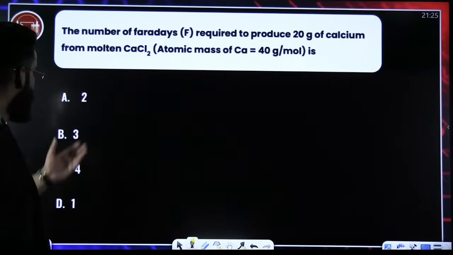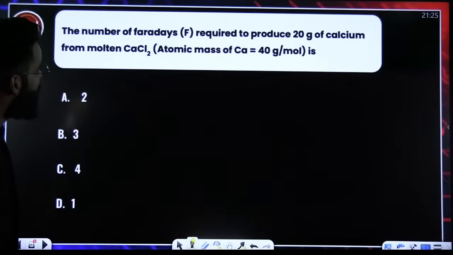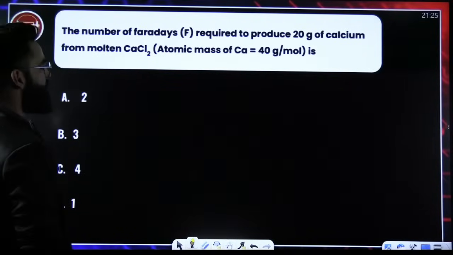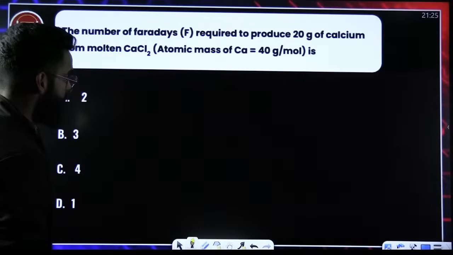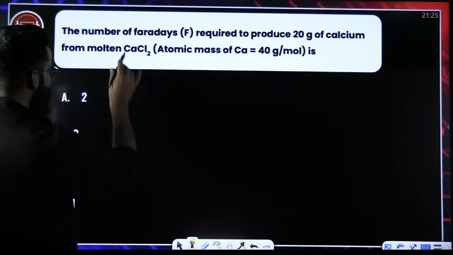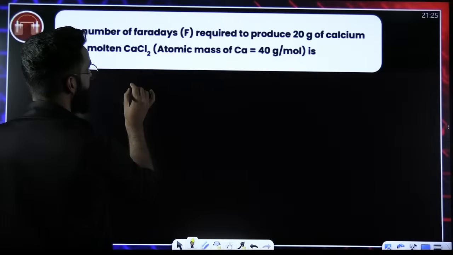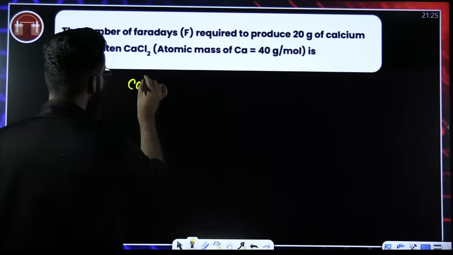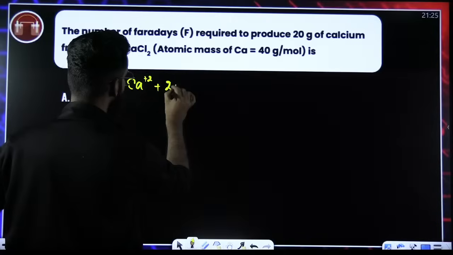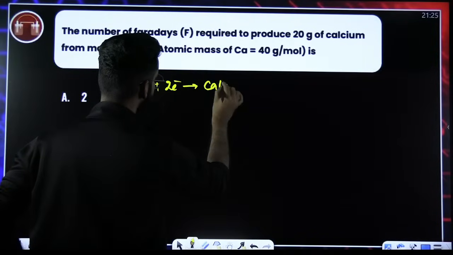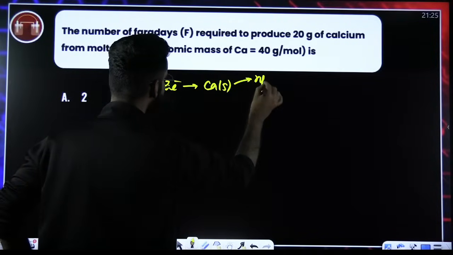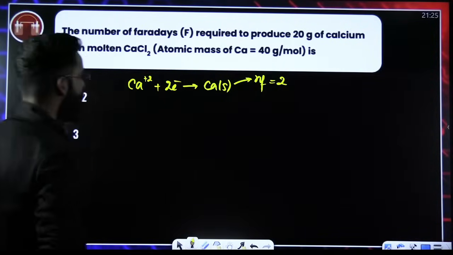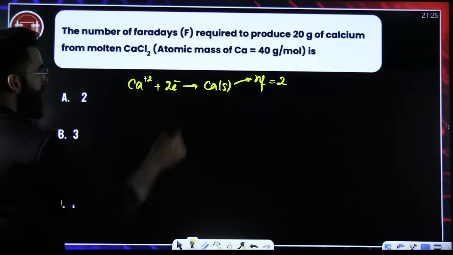Okay? Similarly, you've got one more question. The number of farads required to produce 20 grams of calcium. First of all, for the calcium to get deposited, the reaction has to be Ca²⁺ plus 2 electrons gives Ca solid. What is the n factor of calcium here? It is 2. Perfect.